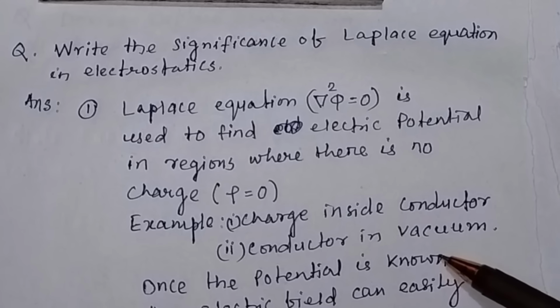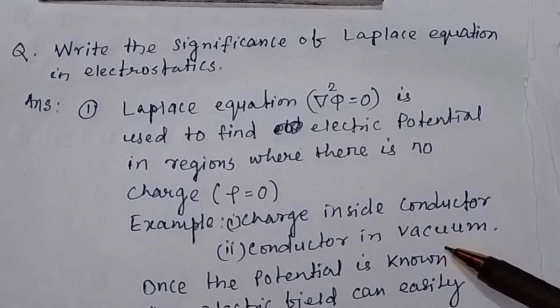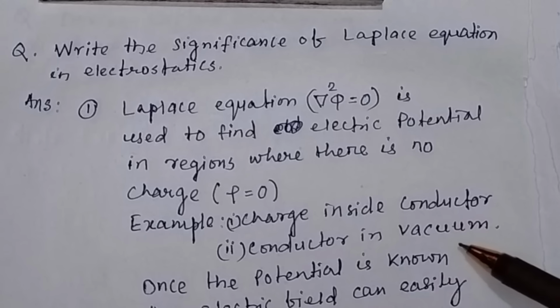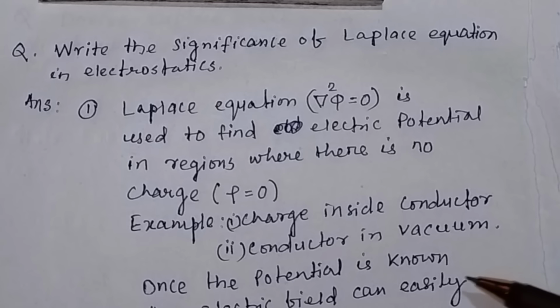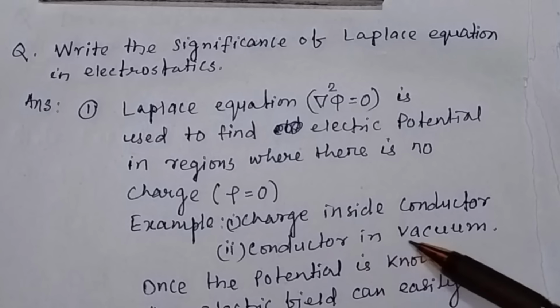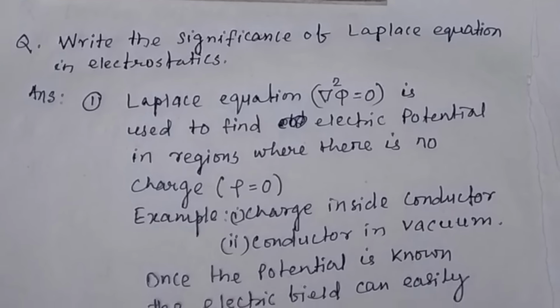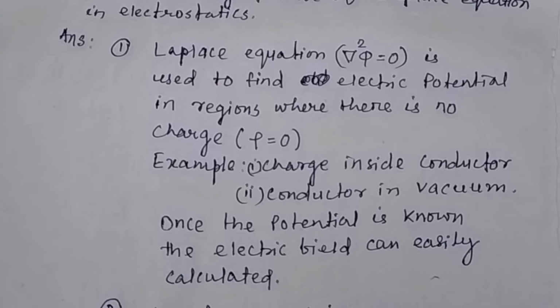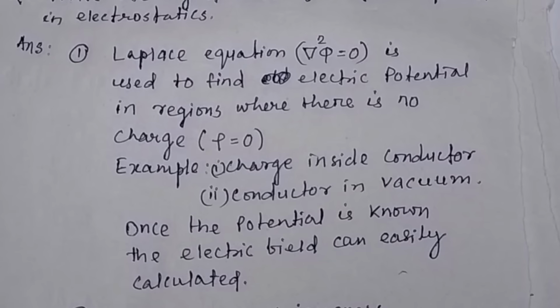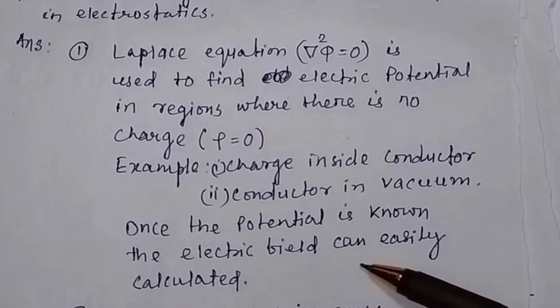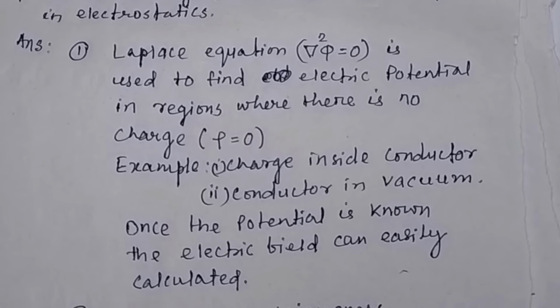Similarly, inside the two parallel plates of a capacitor, if there is vacuum, then there is no charge. That means conductors in vacuum. So once you calculate the potential by applying your Laplace equation, you can also find the electric field, because you know the electric field is equal to the negative gradient of potential. By using that formula you can calculate the electric field.